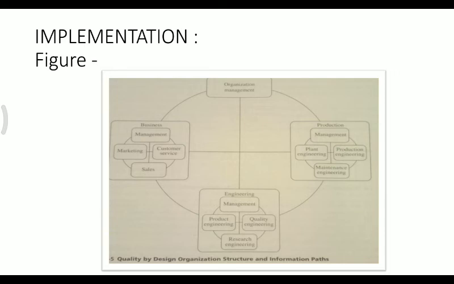The implementation of quality by design can be viewed as a path of stepping stones on the way to true quality by design. The pace of travel on the stepping stones should be dictated only by how far the organization wants to step and how much they want to risk falling off the path. So the consideration of engineering, production, organization, and business is entirely different, and these members are considered very important. These people can understand the concept of quality by design. So once it is completed, the implementation process can be easily achieved.